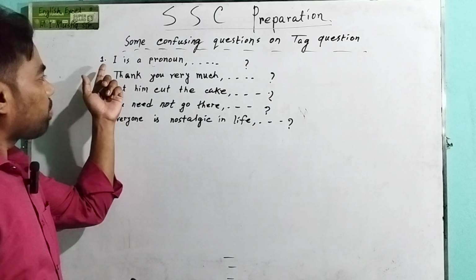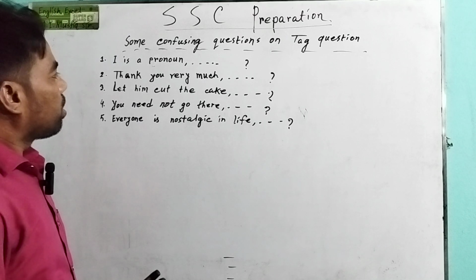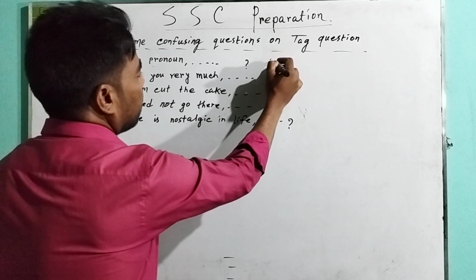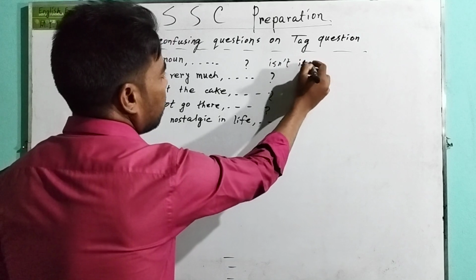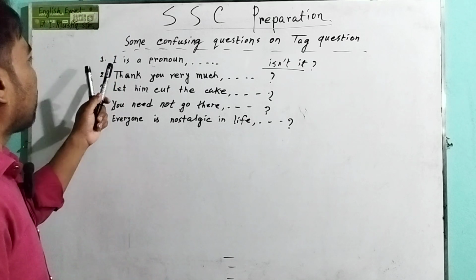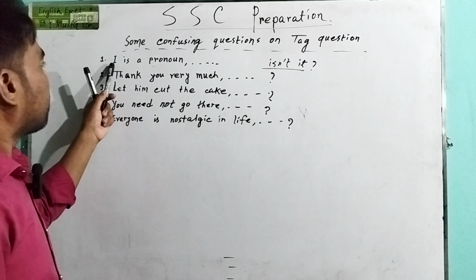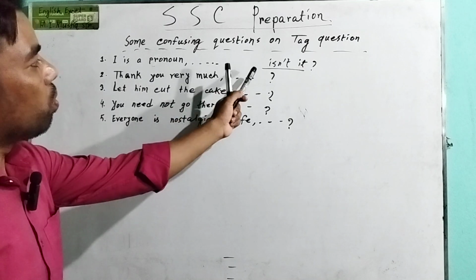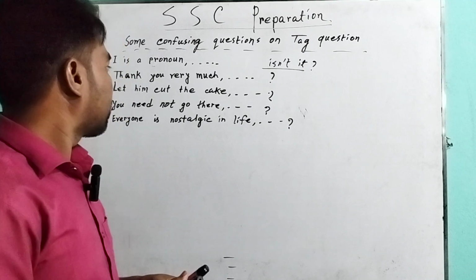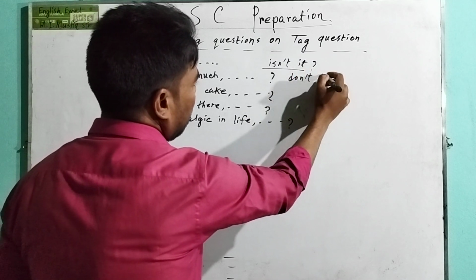"I am a pronoun." In the sentence, "I" is a pronoun, and the right tag question answer will be "aren't I?" Because here "I" is not the subject, it is a pronoun. Next: "Thank you very much." That means "I thank you very much." So the answer will be "don't I?"